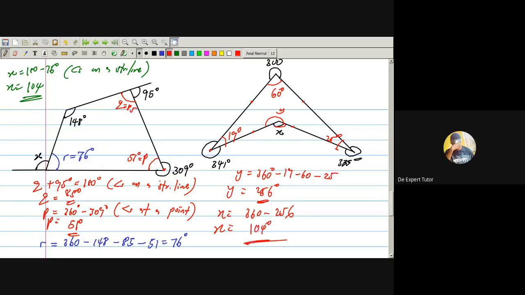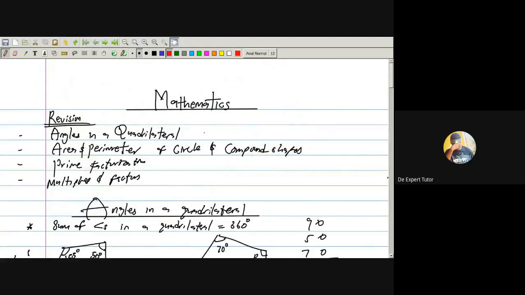And we observe that X that is here is equal to this plus this plus this. But we are working step by step, and that is how we do it. So that's on quadrilateral. We are done with quadrilateral now. Our next one, let's look at area and perimeter of a circle.